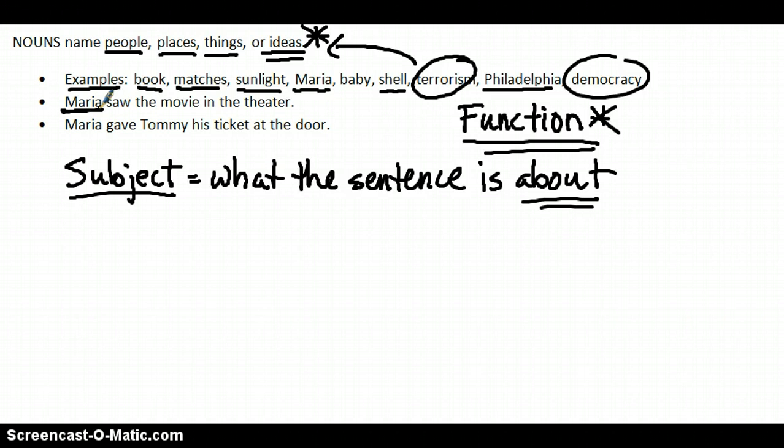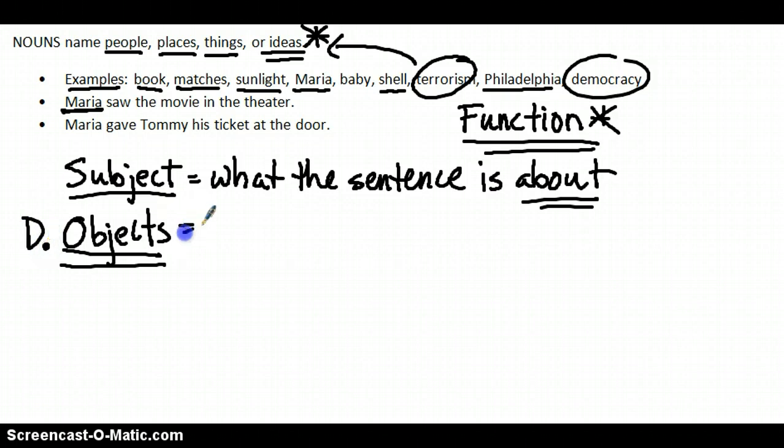Now, nouns can also function as objects, and there are a number of different kinds of objects. We're going to take a look at something called a direct object. A direct object is the noun that the subject acts upon.